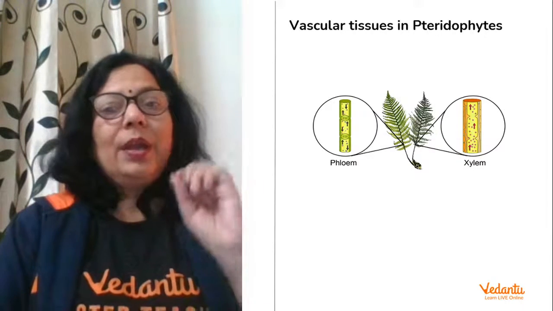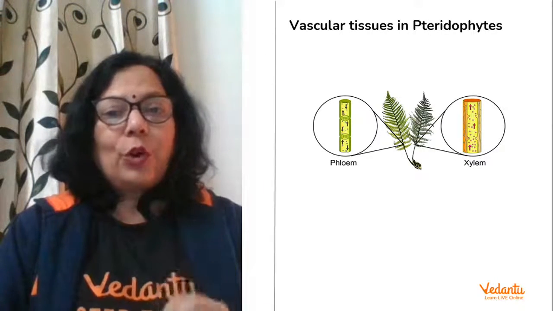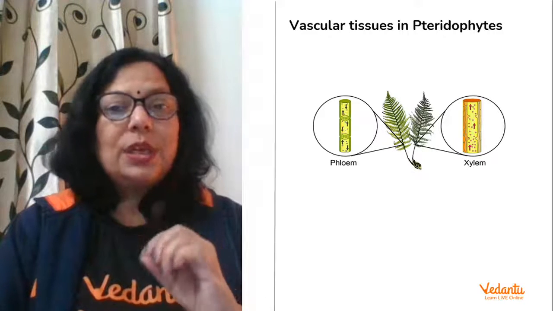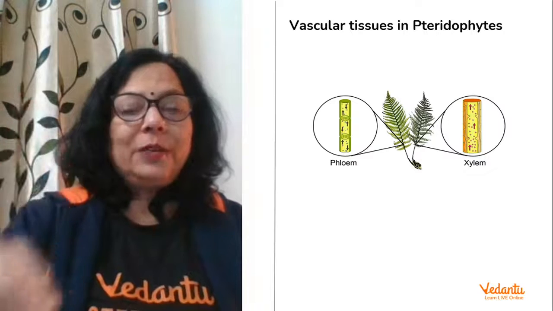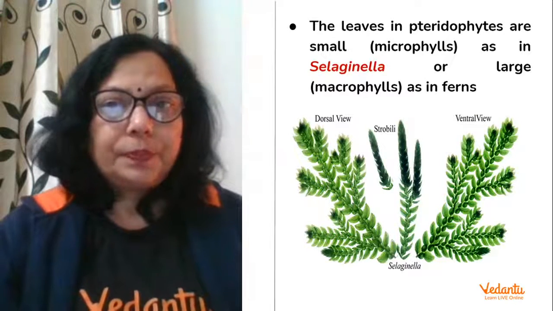In the same way, they have xylem for conducting water from rhizoids, from the root at the bottom, to the upper part of the plant, and phloem to conduct food from leaves to the entire plant part.